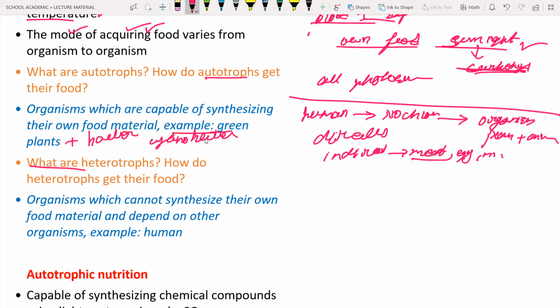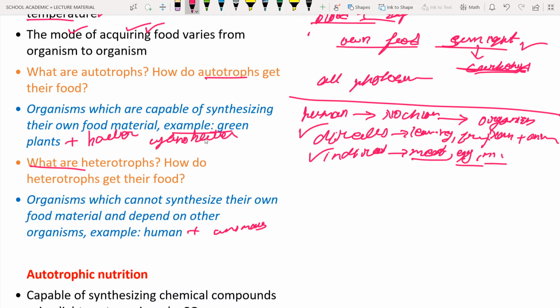Why? Because the meat, egg, and milk are all coming from animals consuming grass or plant material. So what is meant by direct? If you eat leafy vegetables, fruits, or vegetables and so on, it is direct dependence, and the other is indirect dependence. Hence we can say that we are heterotrophs. We depend on other organisms. Examples: human beings and also other animals, birds, and some reptiles and so on.